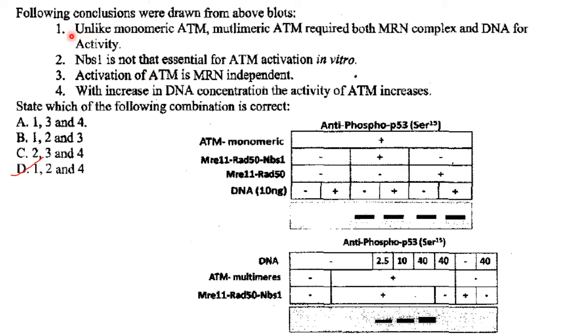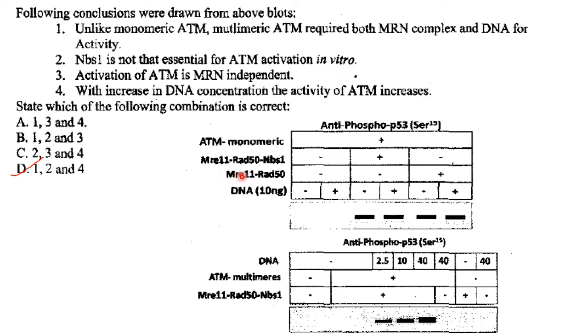So first option is, first conclusion is, unlike monomeric ATM, multimeric ATM required both MRN complex and DNA for activity. So that is correct. Then NBS1 is not that essential for ATM activation in vitro.